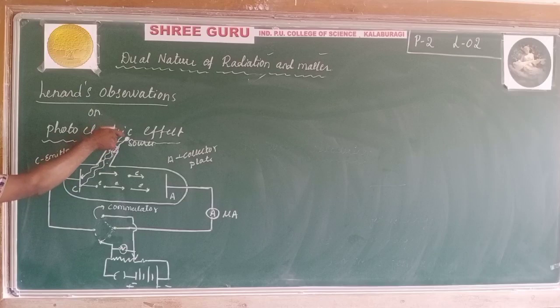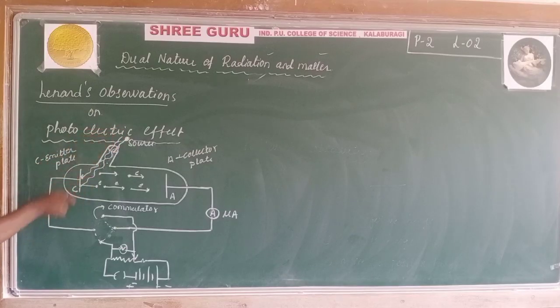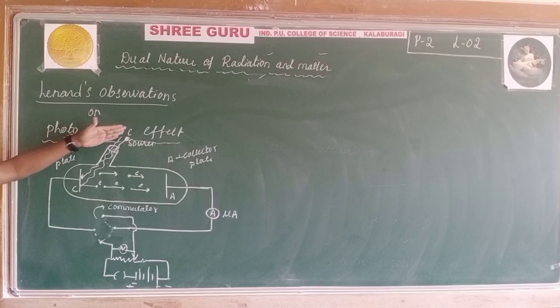When light of suitable minimum frequency, UV radiation, falls on an emitter plate, the electrons are emitted, and these electrons are collected by that anode.